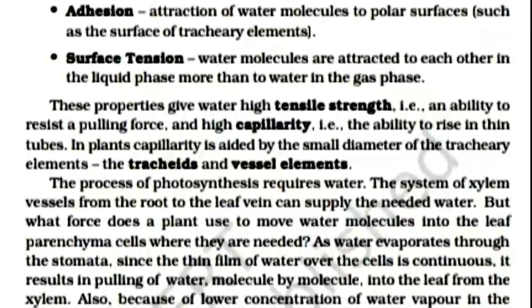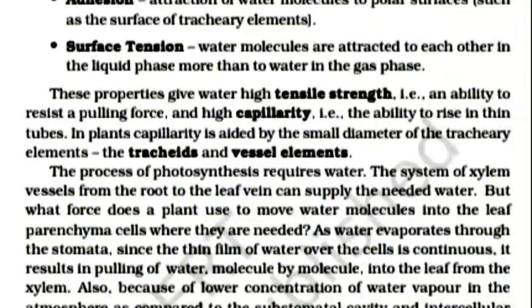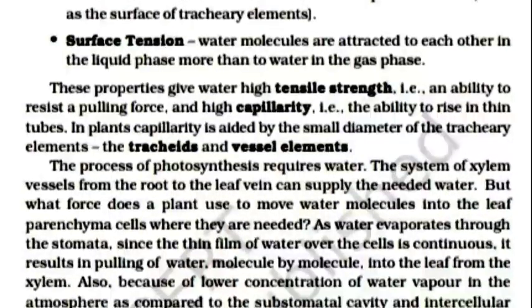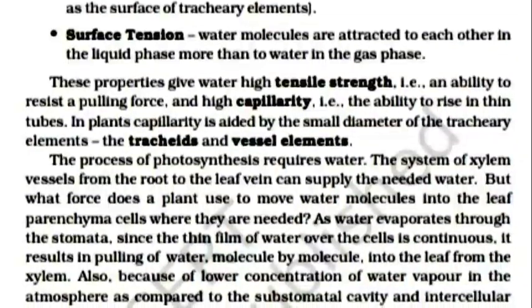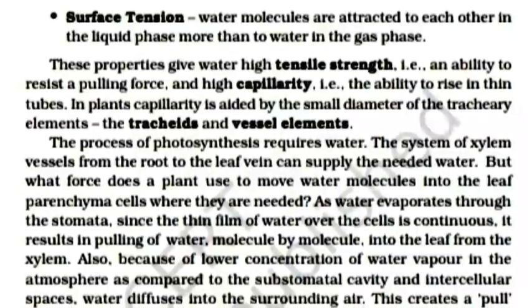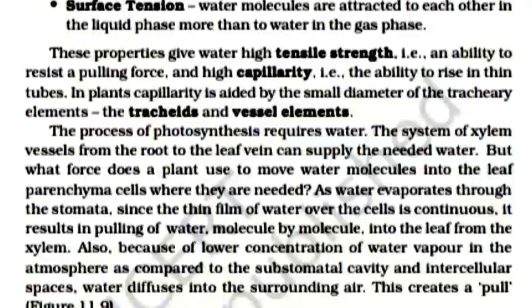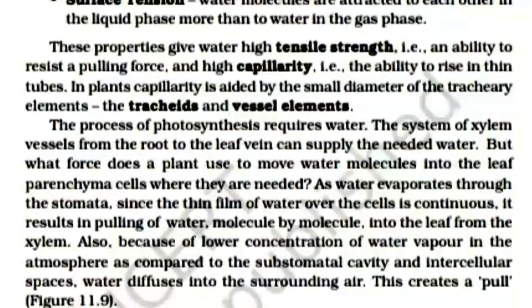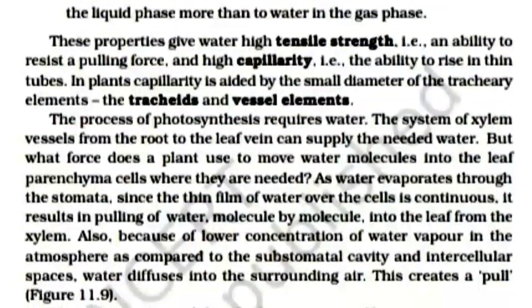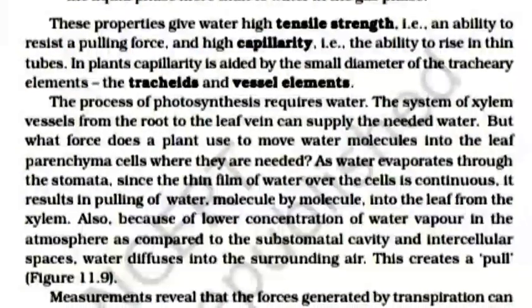The process of photosynthesis requires water. The system of xylem vessels from the root to the leaf vein can supply the needed water, but what force does a plant use to move water molecules into the leaf parenchyma cells where they are needed? As water evaporates through the stomata, since the thin film of water over the cell is continuous, it results in pulling of water molecule by molecule into the leaf from the xylem.